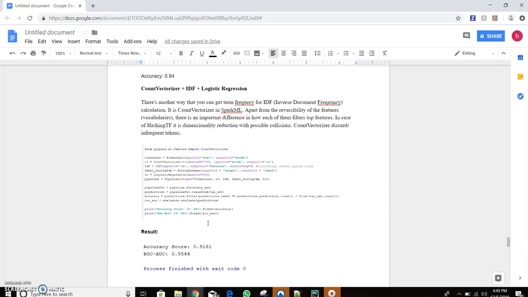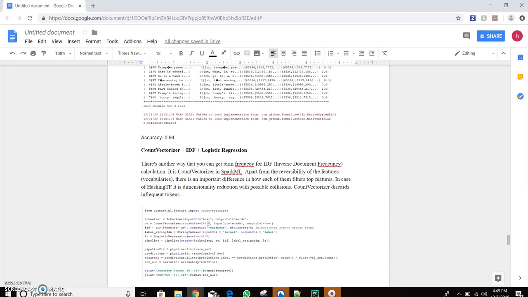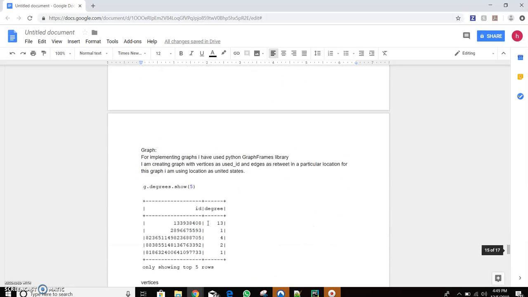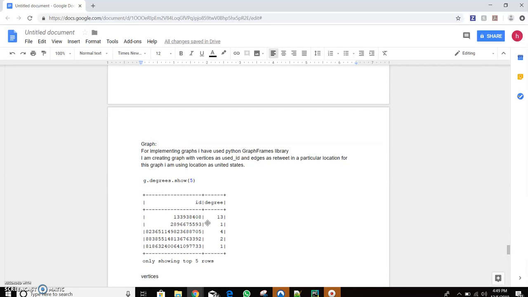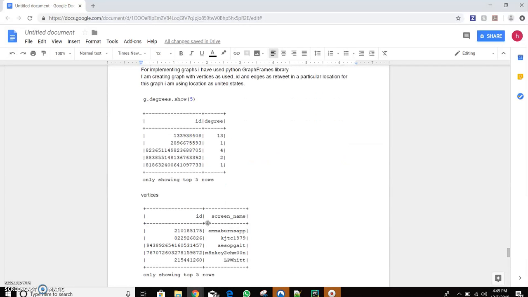Mostly, count vectorization discards infrequent tokens, while hashing TF is dimensionality reduction with possible collisions. This was my second part, and now I implemented the graph on that data. For creating the graph, I have used the retweet as the relation between two vertices.